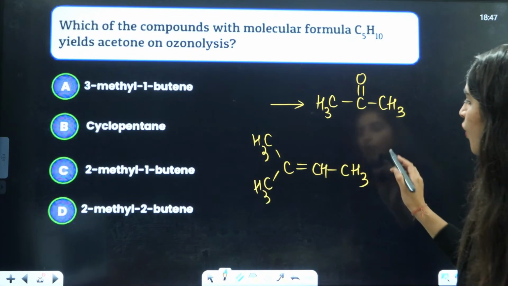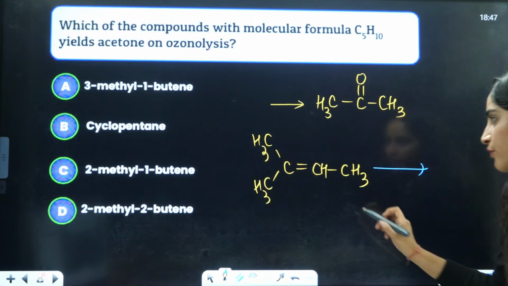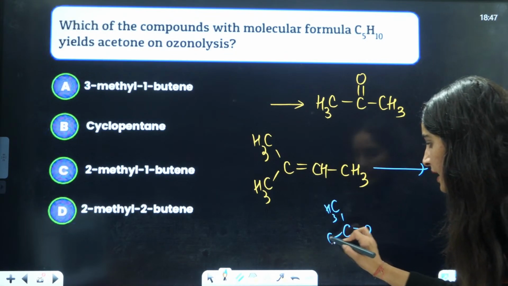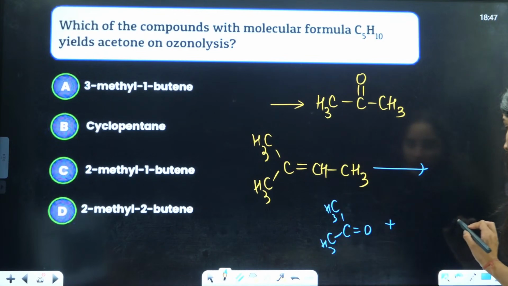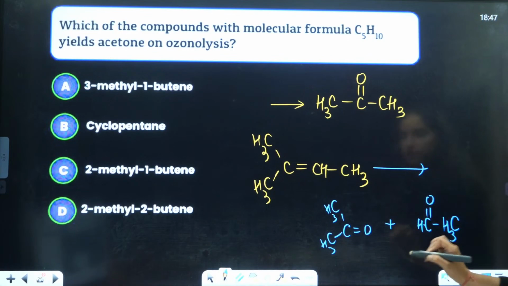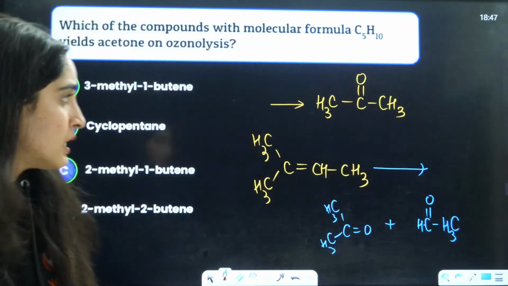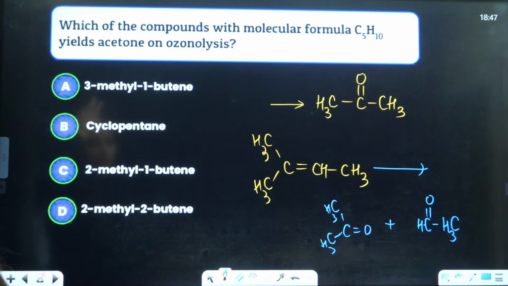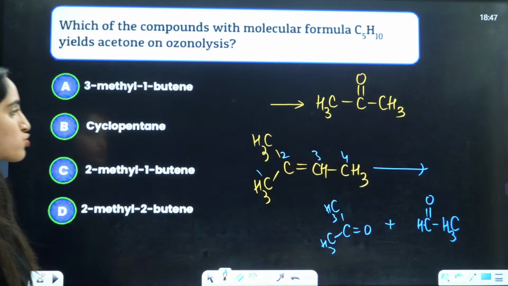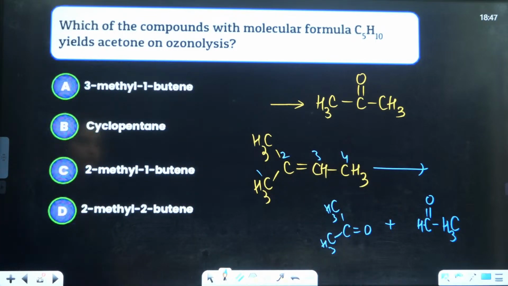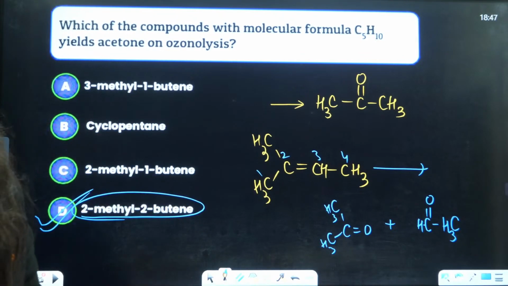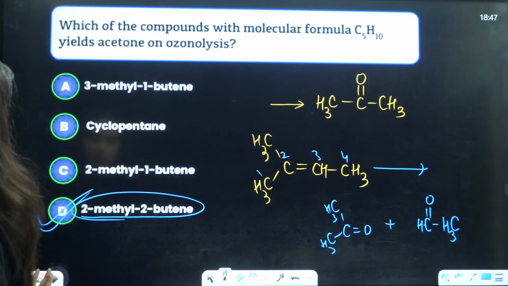On ozonolysis, it breaks the double bond and gives C double bond O with CH3, CH3, and here CH3, CH double bond O, that is acetaldehyde. So the answer is 1, 2, 3, 4, that is 2-methyl-2-butene. So D is the correct answer, okay?